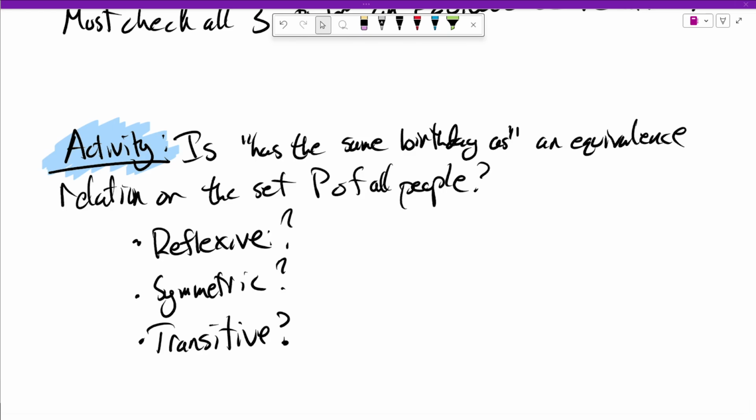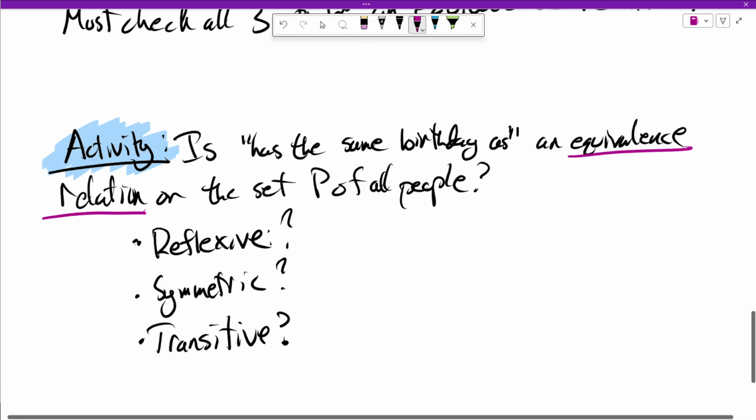We want to know, is the relation "has the same birthday as," which is a relation on the set of all people, an equivalence relation? Does it satisfy the properties of being an equivalence relation? To do that, we need to ask, is it reflexive? This means, does a person have the same birthday as themselves? Is it symmetric? That is, if person Bob has the same birthday as person Alice, does person Alice have the same birthday as person Bob?